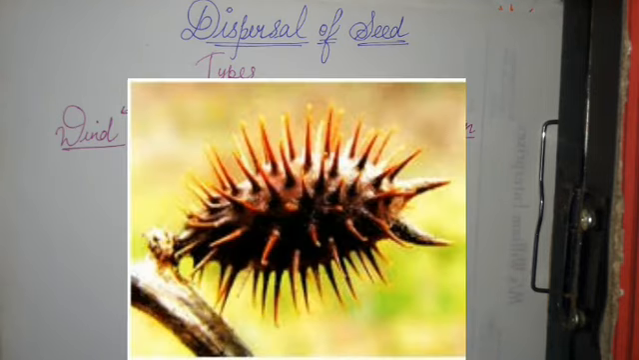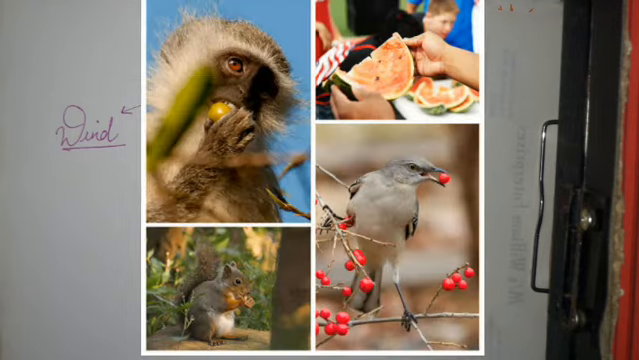Now the seeds of cockleburr have very thin spines or hooks on them. Due to that spine, they easily stick to animals, and when those animals travel from one place to another, they scatter the seeds. So this was all about dispersal by animal.